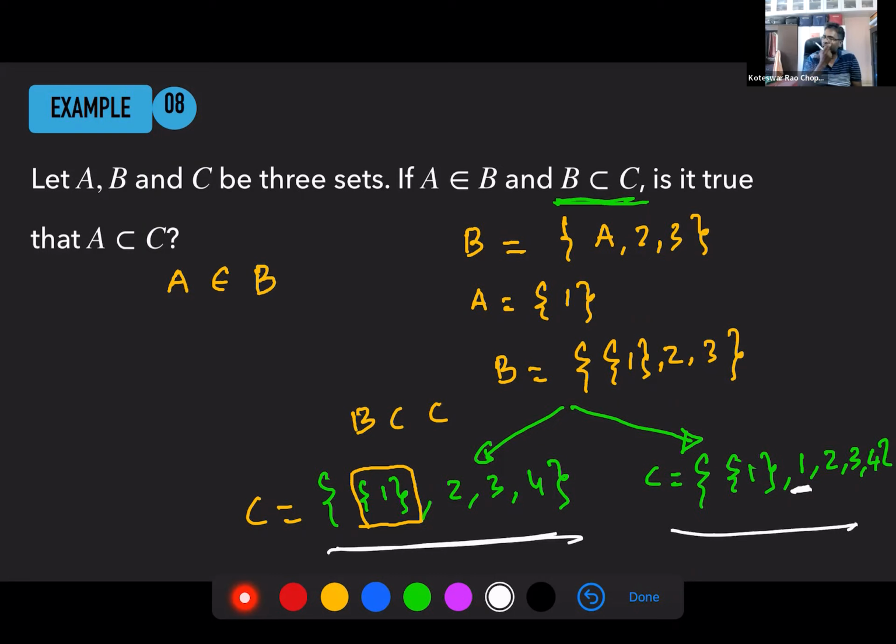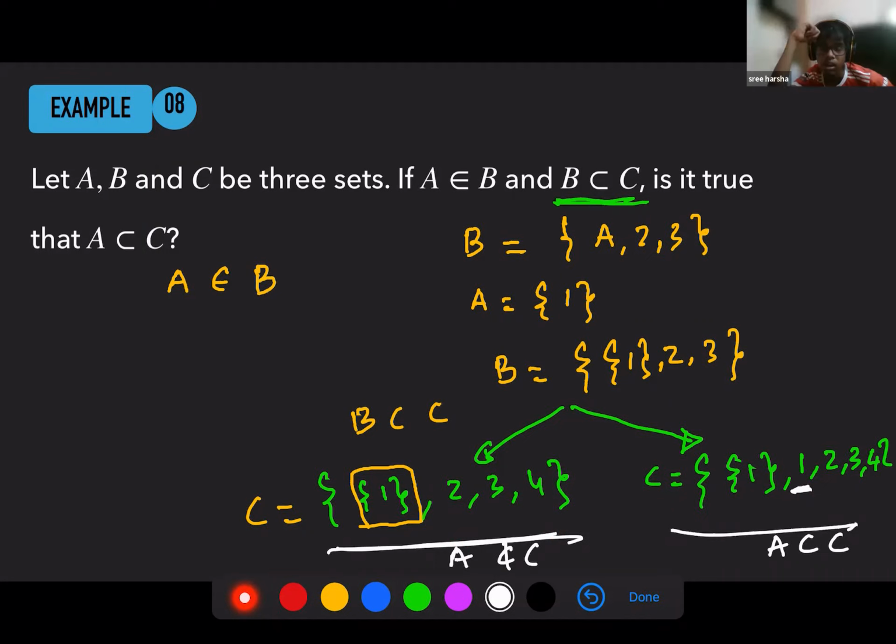You guys understand? This is an element. The set itself is an element, but 1 is not an element here. Are you getting the difference? Here 1 is an element, so in this case I can say A is a subset of C. But in this case, I cannot say A is a subset of C. You guys get the difference? Harsha, what happened? You're beating your head? You understand the difference here?